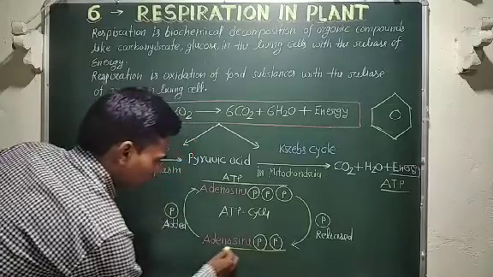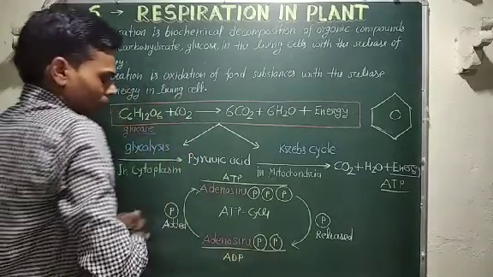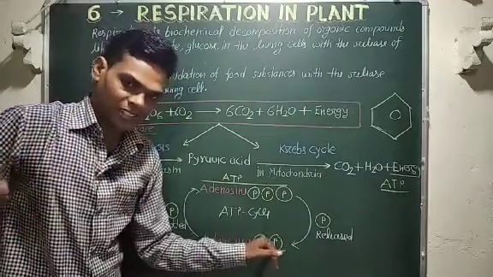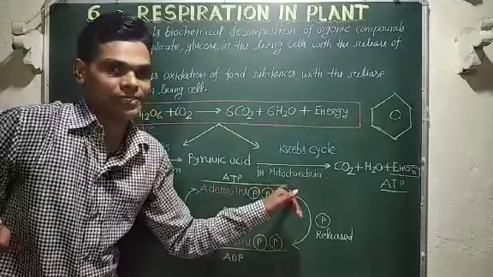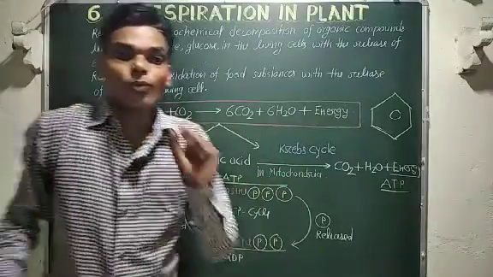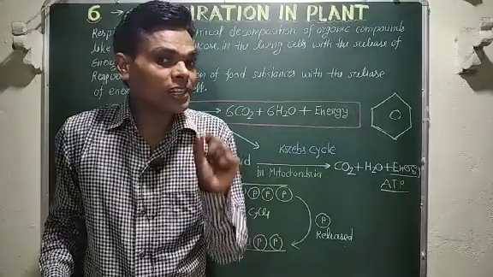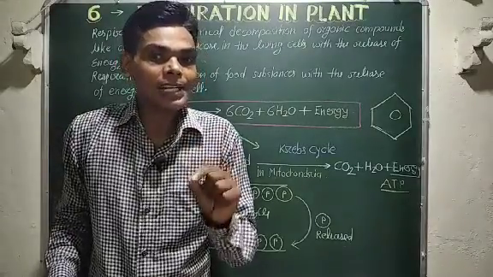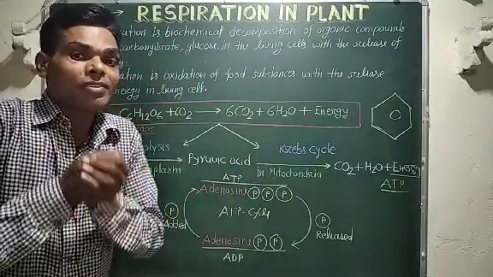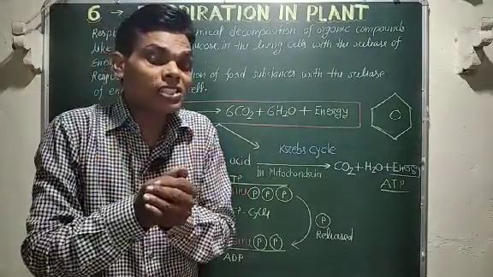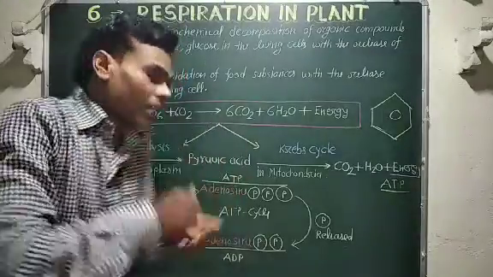Here this is called ADP, adenosine diphosphate. Okay students, when energy from ATP is used, it is converted to ADP, and again when energy is available by further breakdown of glucose, the ADP is reconverted to ATP.